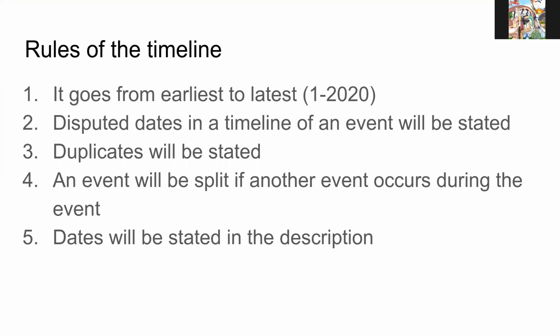The rules of this timeline. It goes from earliest to latest, so 1 AD to 2020 AD. Disputed dates in a timeline of an event will be stated. Duplicates will not be stated. I miswrote that. An event will be split if another event occurs during the same event.